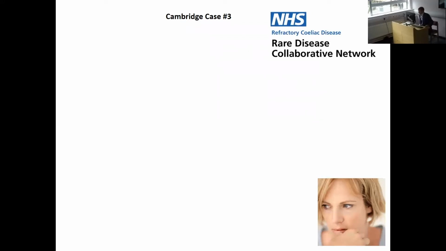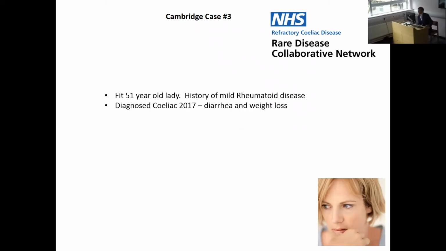The last case has been something of a revelation and a learning experience for me. This is a 51-year-old lady who had a history of mild rheumatoid disease and had taken methotrexate at some stage in the past. She was diagnosed as celiac in 2017. She had diarrhea and weight loss. She had villus atrophy, but her antibody was negative, but she did have compatible HLA.